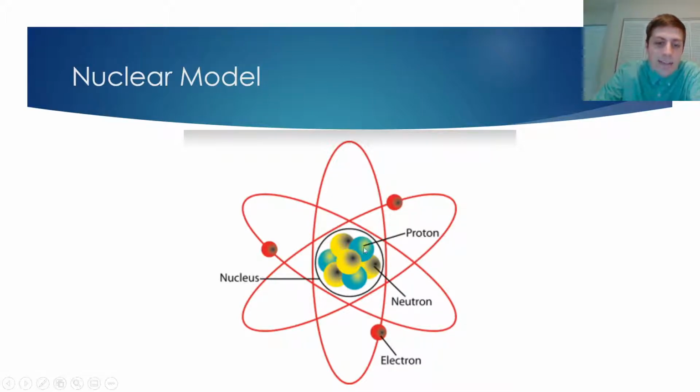We have positively charged protons in the nucleus, as well as neutrally charged neutrons in the nucleus, and then around the outside, orbiting the atom, are the electrons. So, that is all for the history of the atom for now.